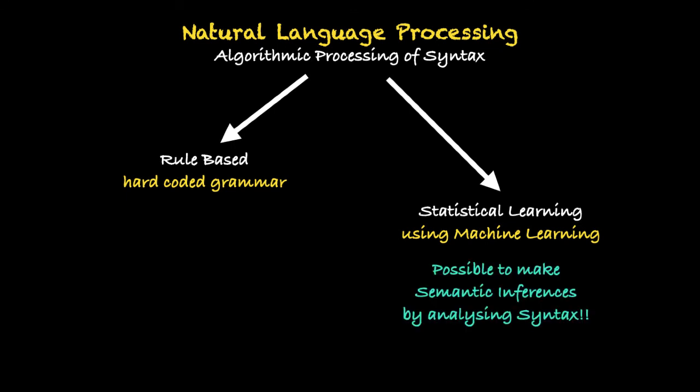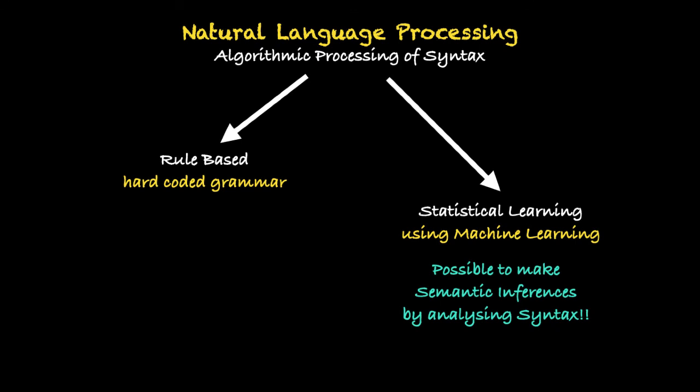So in statistical learning you basically learn various rules of grammar through statistics, and then you make various kinds of inferences. And the interesting thing is that it is even possible to make semantic inferences just by analyzing syntax.